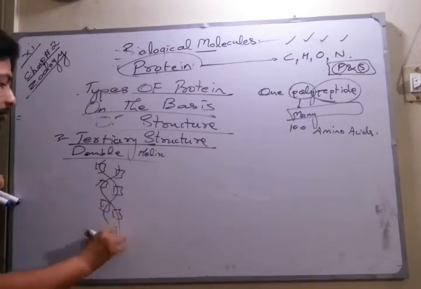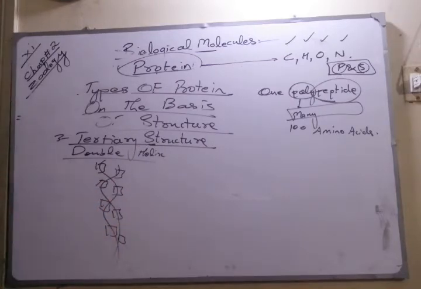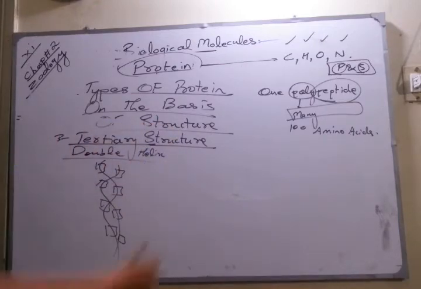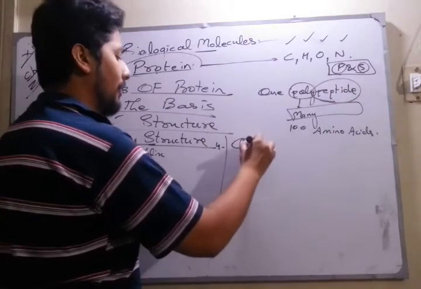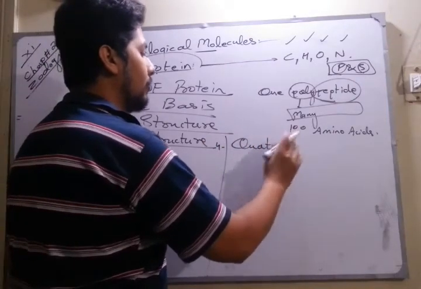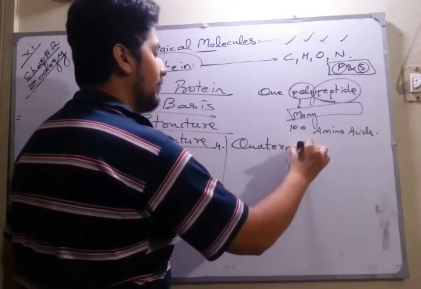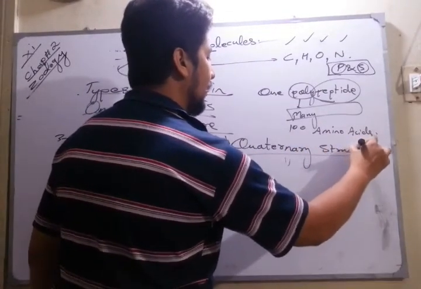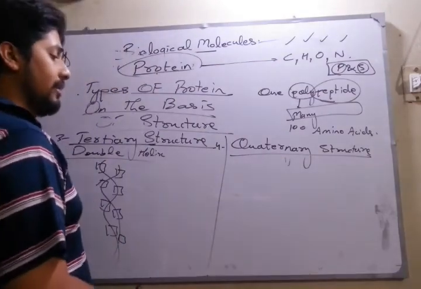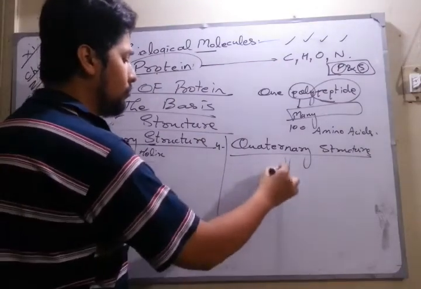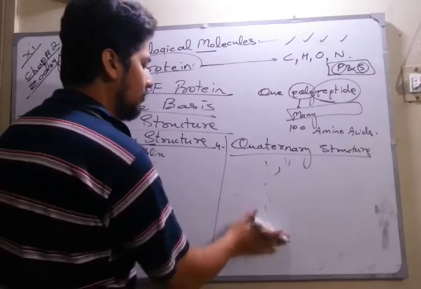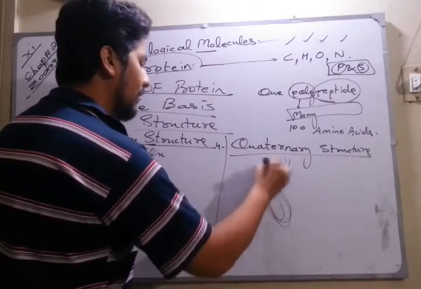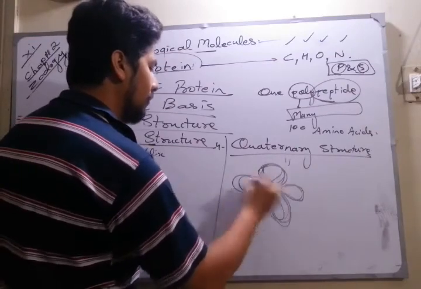And in the new version of the book, you can get the examples of primary, secondary, tertiary, as well as quaternary structure of protein. If I am talking about the quaternary structure, it is so much coiled, as you can see in the diagram present in the book. The quaternary structure is super coiled or super folded in nature, but it will be more complex in our book.